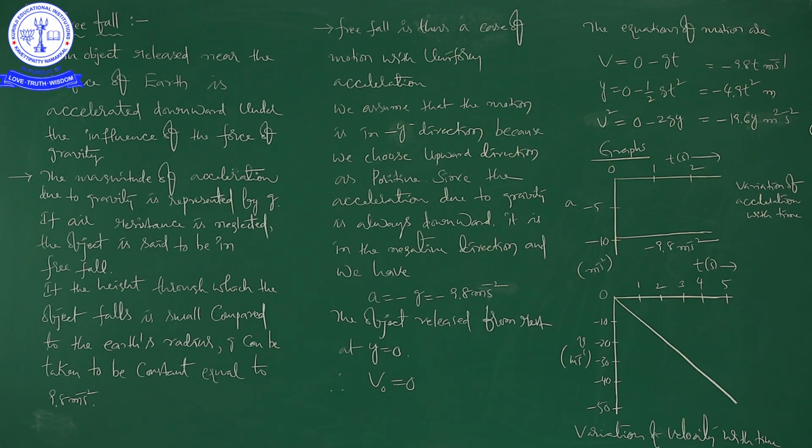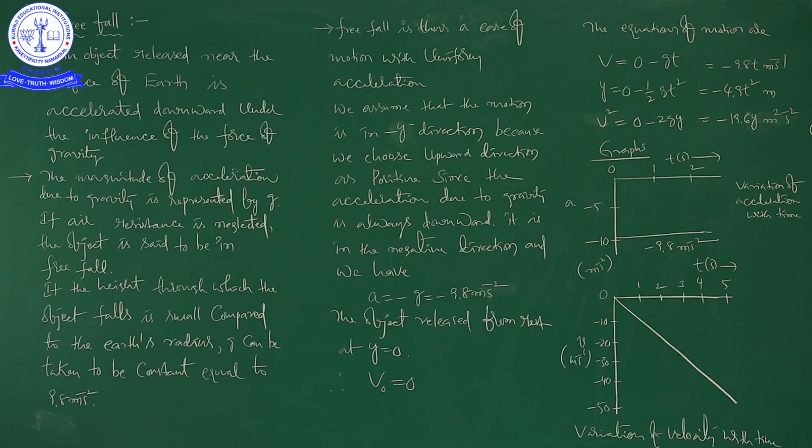When the stone is going to reach the surface of earth, it has maximum velocity. Once it reaches the surface of earth, its motion stops instantaneously. So, this is all about free fall motion.